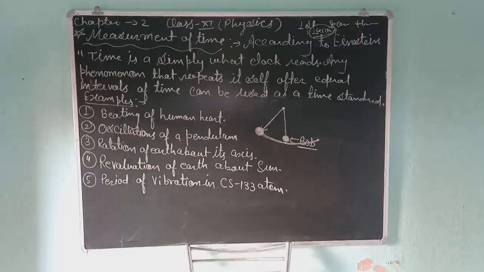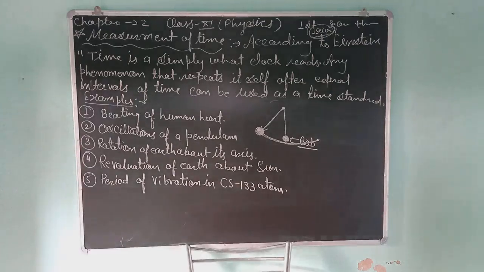Third is the rotation of Earth about its axis. We commonly use it. The rotation of Earth about its axis takes about 24 hours, as you know. So this also we can use as a time measurement.